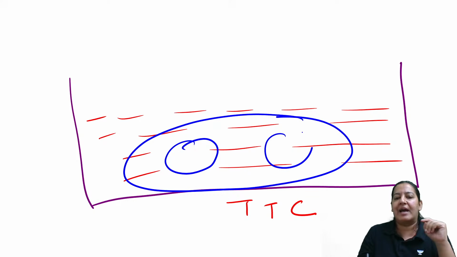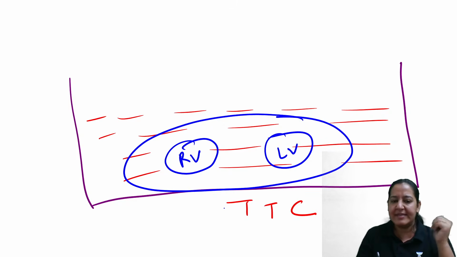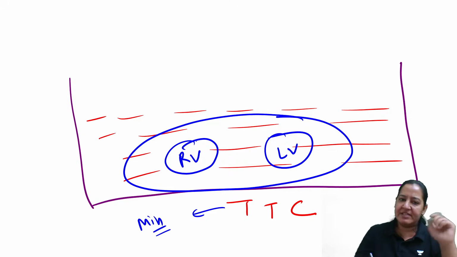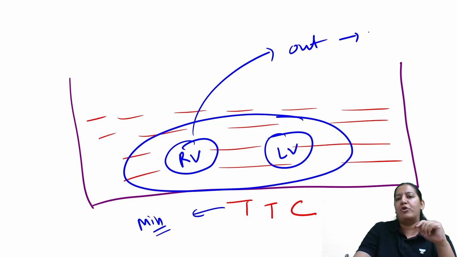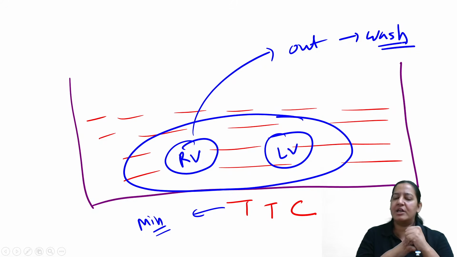So this is one of my slices. This is right ventricle. This is left ventricle. I will immerse all of them, and I don't know the exact time. For a few minutes, I will keep them here, and after that, I will take all the slices out and wash them. And again, I will see. And again, I will search for the infarct.